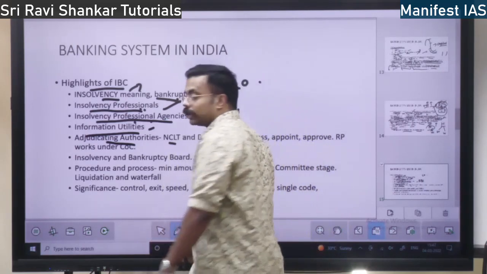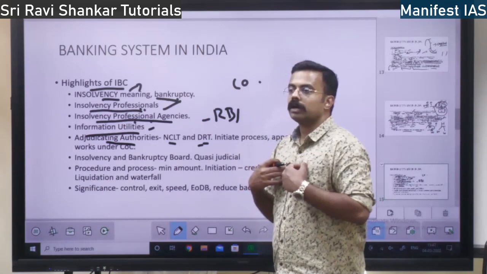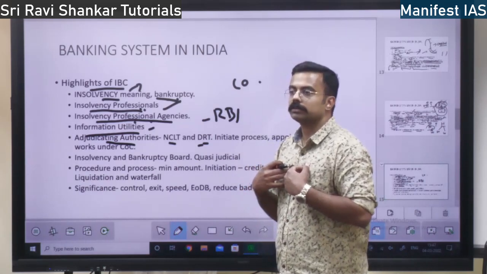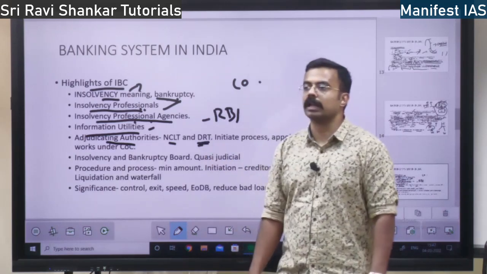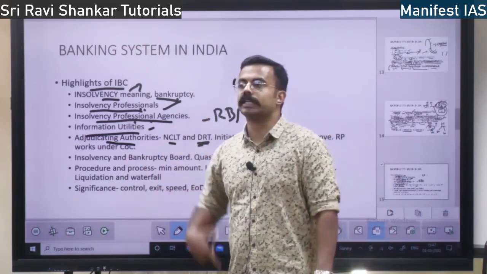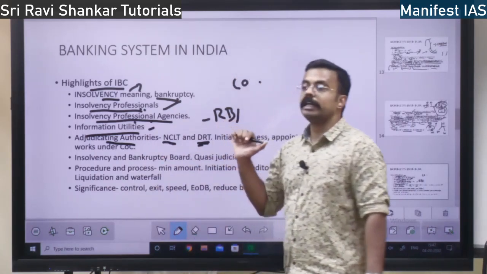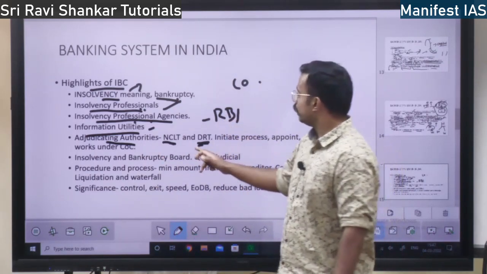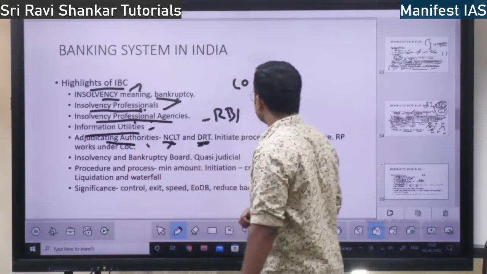There are two adjudicating authorities. If an individual defrauds or causes losses to the bank, the case will go to the Debt Recovery Tribunal, which will recover the money. If a company defrauds, it will go to the National Company Law Tribunal.